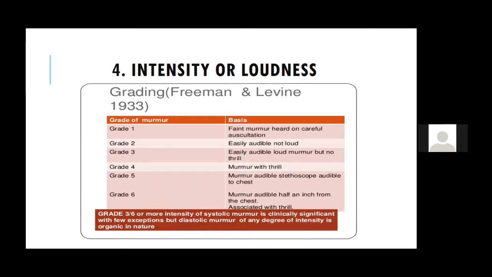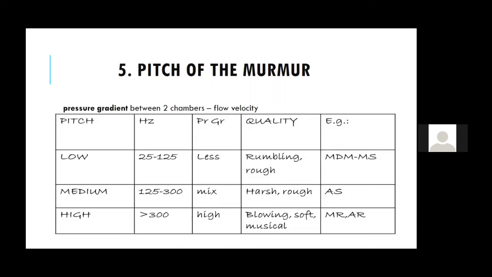It is better if you do not grade a diastolic murmur, even if you grade it up to 4. The reason being, all diastolic murmurs are organic and significant, and that is why we do not grade a diastolic murmur. Pitch is something which is important for you, because with low pitch, medium pitch and high pitch, there is nothing to compare. So what determines pitch is determined by a few things.